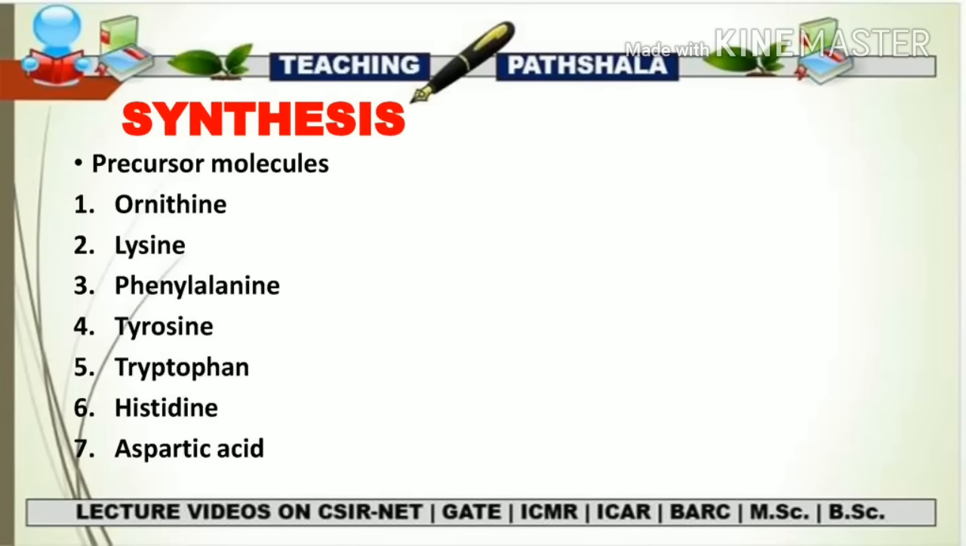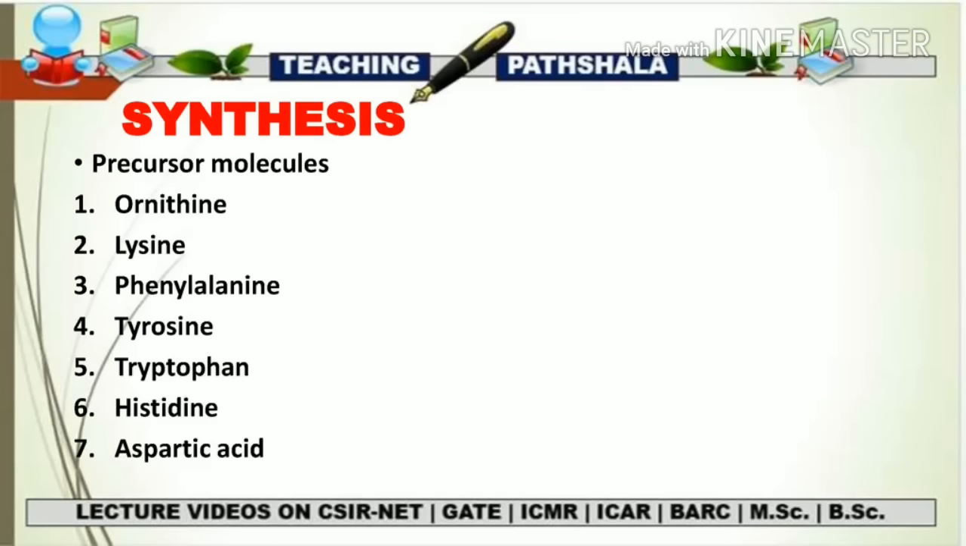Because with the rest of the plant secondary metabolites, we have seen that there are only a few types of precursor molecules, and that is why we could classify them very easily. But here there are a lot of precursor molecules, and that is why the classification becomes difficult.